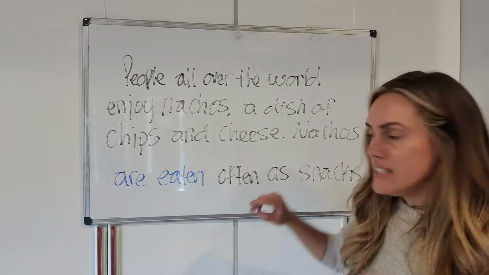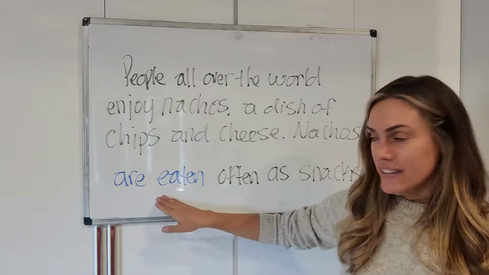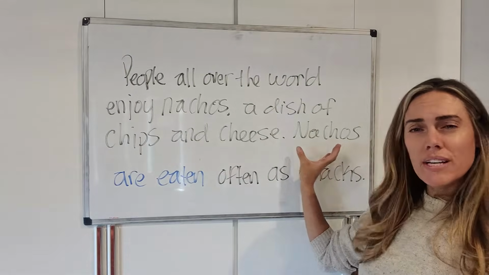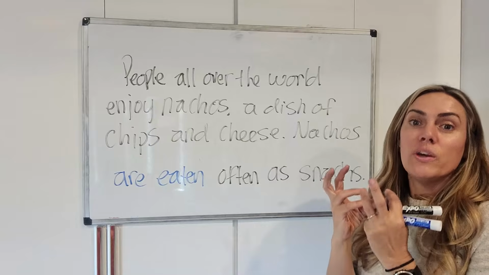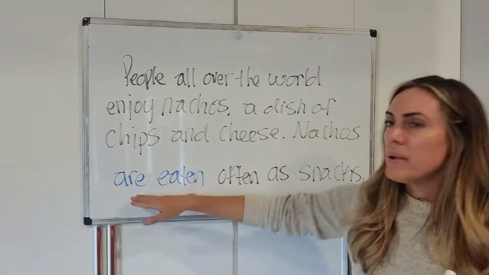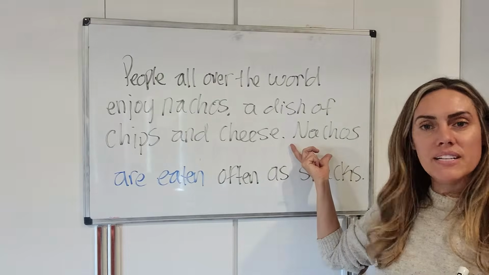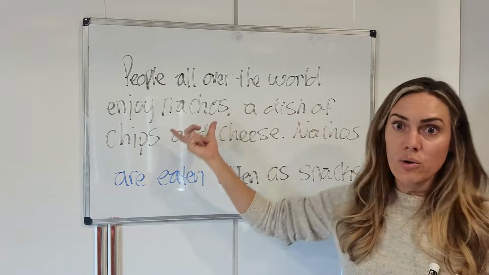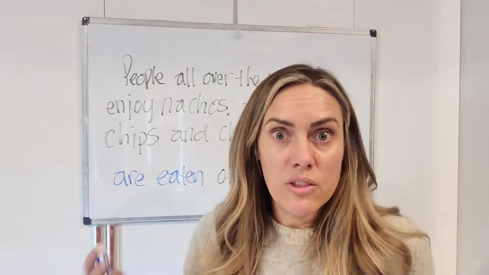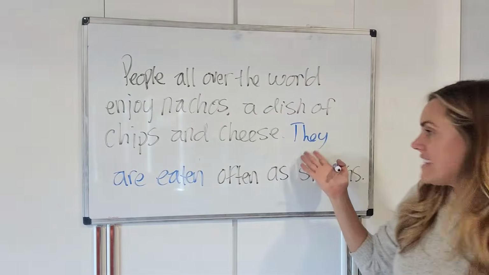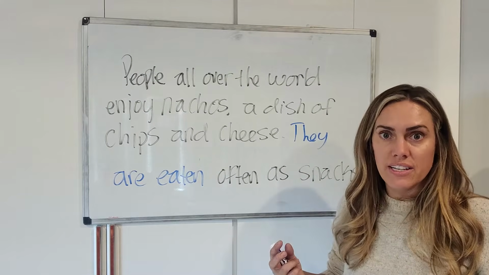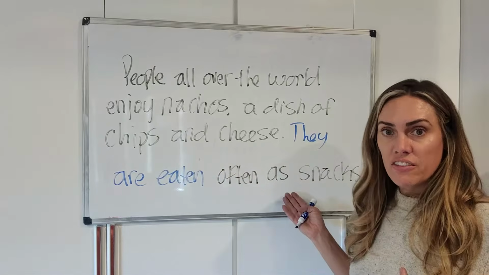Here's my second sentence. Nachos are eaten, passive voice, often as snacks. So what I'm doing is trying to bring more cohesion between this sentence and this sentence by using the passive voice, because that means that the word nachos, which I already said over here, comes first. If you don't want to repeat the word nachos, you could use a pronoun and say they. That's totally fine. The meaning is there. It's still coherent. They are eaten often as snacks.